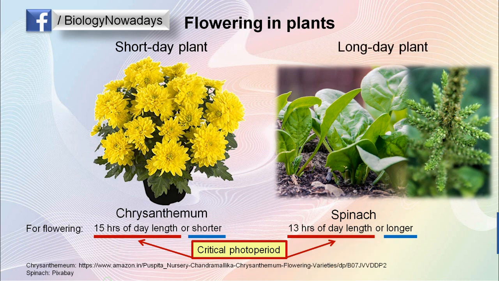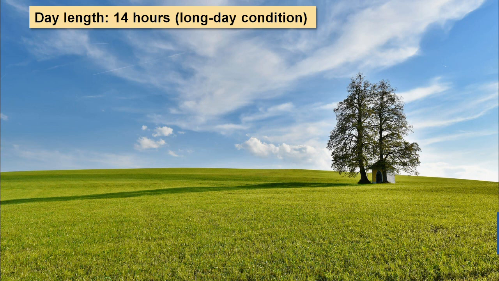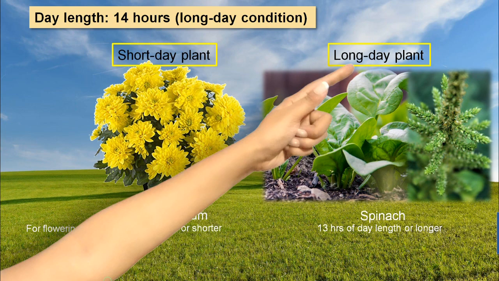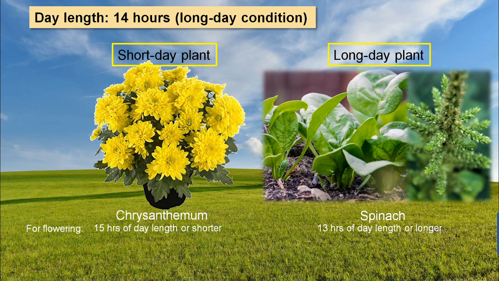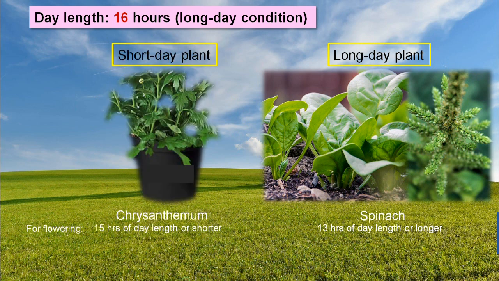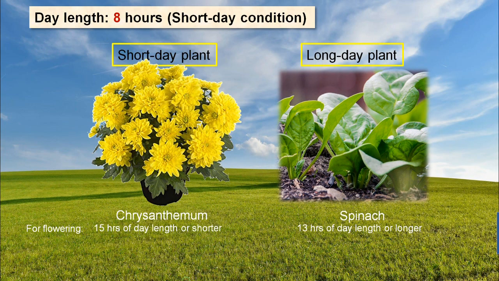Now, let's suppose that it is summer season in the temperate regions. You may know that in these regions during summer, the days are longer and nights are shorter. For example, consider a day with 14 hours of photoperiod, which is actually a long day condition. Both chrysanthemums and spinach will flower, but remember that only spinach is a long day plant while chrysanthemum is a short day plant. It is because spinach also flowers if exposed to 16 hours of daylight, but chrysanthemum does not. On the other hand, the short day plant chrysanthemum can flower when exposed to just 8 hours of daylight, but the long day plant spinach cannot.